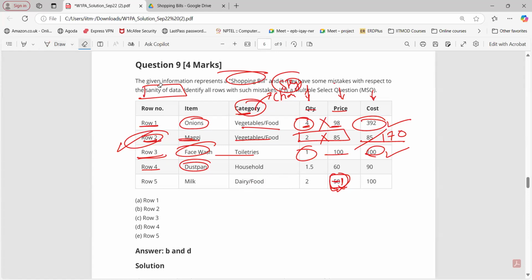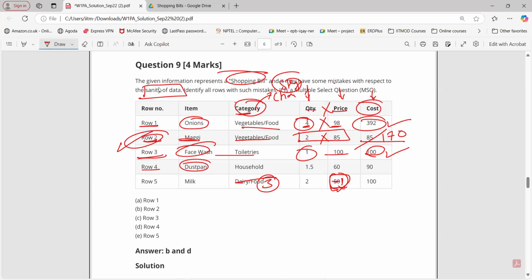Okay, sir. So what is the difference between violating data type and structure? See, a category is having string data type. And if I mention 3 here, that is integer, right? So violation of data type. What about structure? Quantity into price must be cost. So 2 into 85, it should be 170, but it is mentioning 85. So not following the structure of a data set.